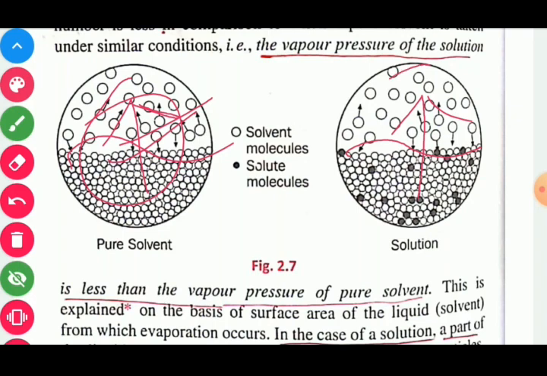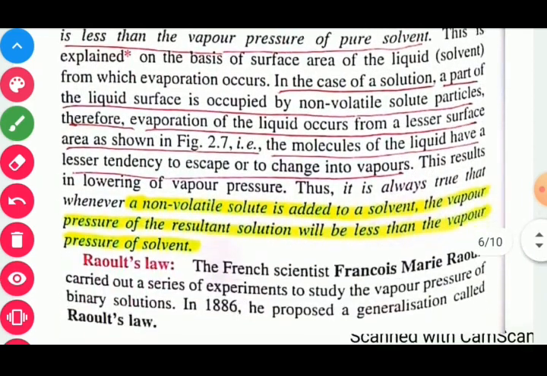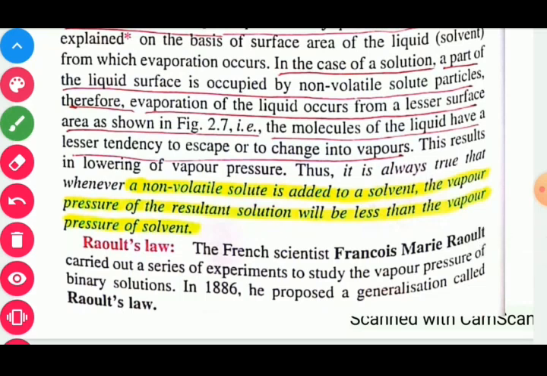But if the given solvent is impure, meaning that it also contains the solute, at that time some surface area is also occupied by the solute, therefore the rate of evaporation, and ultimately the vapor pressure, is found to be decreased. This results in lowering of vapor pressure.